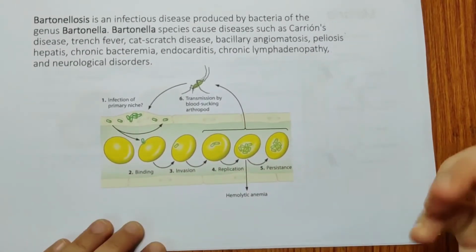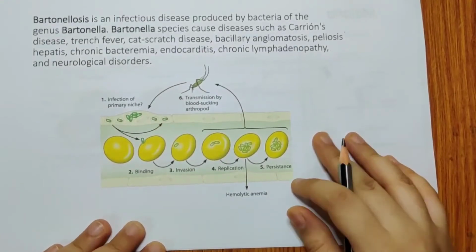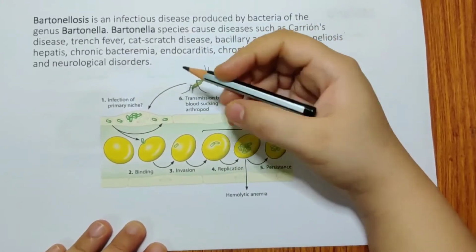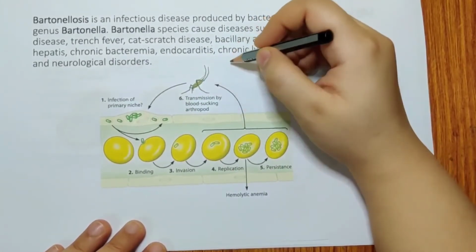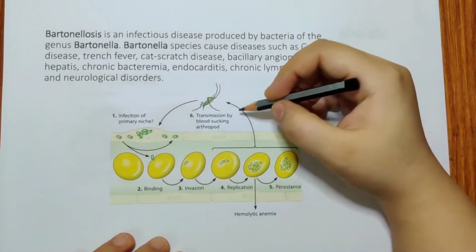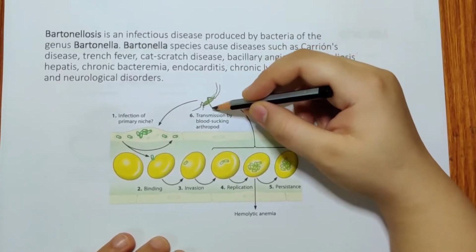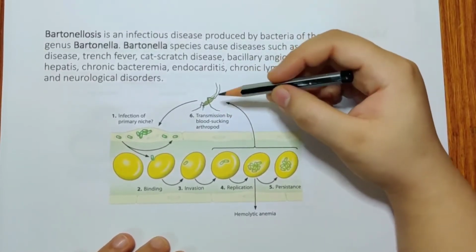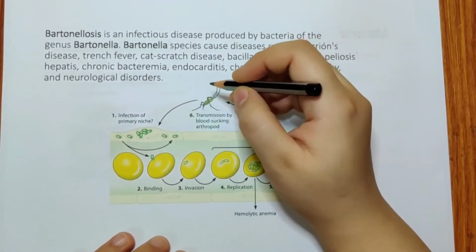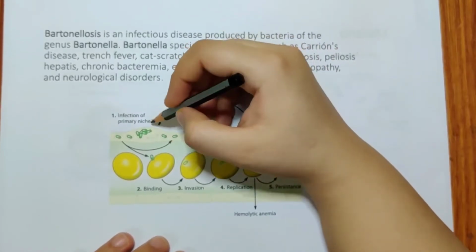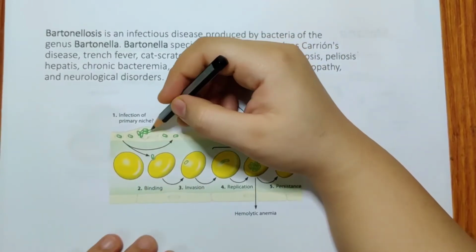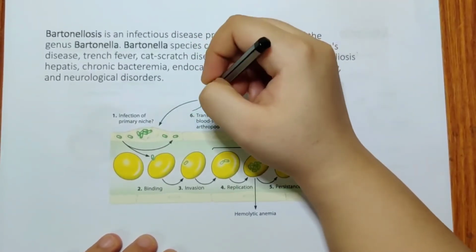In Bartonella, if you see the cat scratch disease, I'll show you a diagram of that later on. So here if you can see, you have a mosquito biting. When a mosquito bites you, initially it will leave a primary niche. What is a primary niche? A primary niche can be a small form of the active disease.